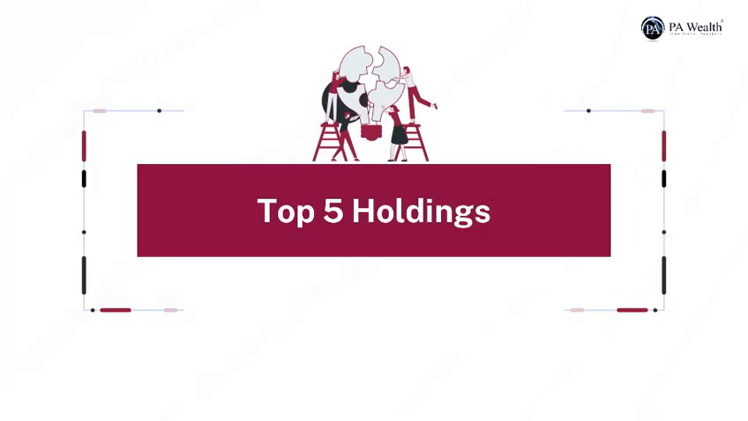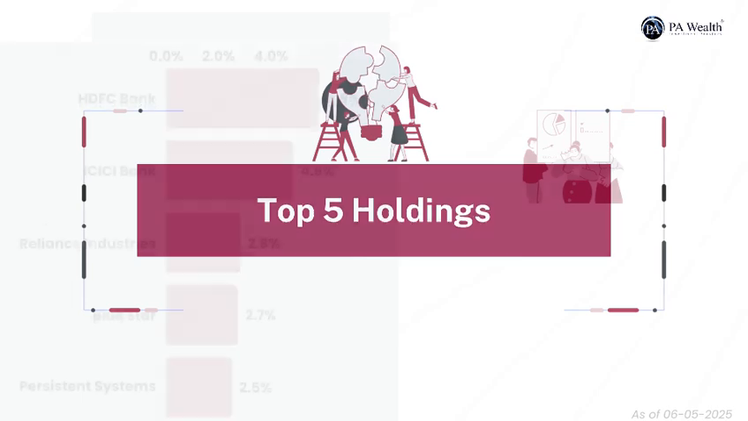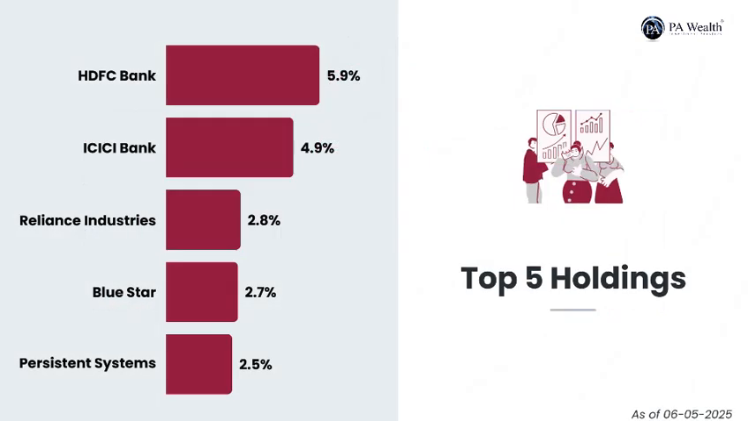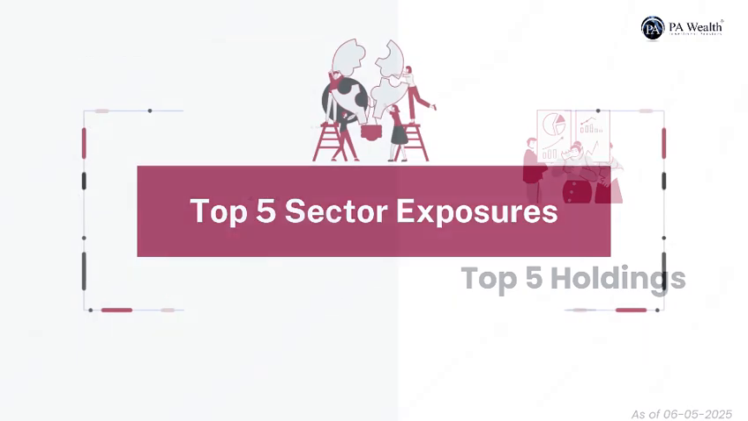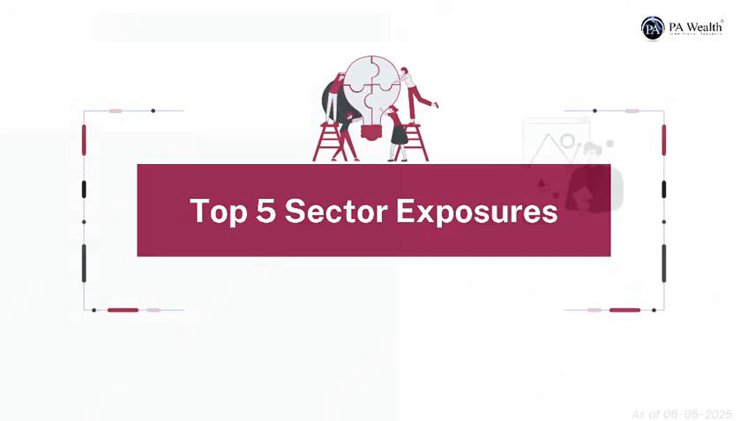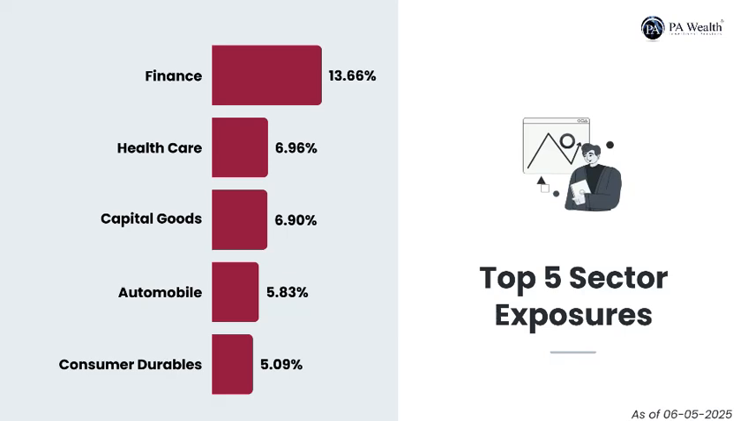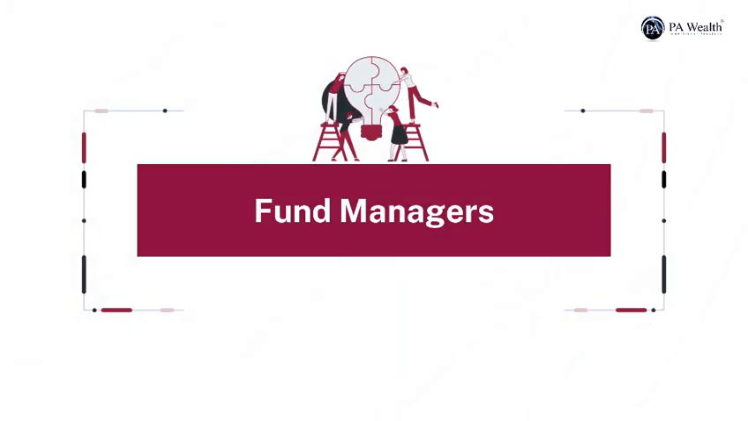Now let's delve into the top 5 holdings of the fund. Here are the top 5 holdings of the Axis Multicap Fund. These are HDFC Bank, ICICI Bank, Reliance, Blue Star and Persistent Systems. Let's now look at the top 5 sector exposures. Here's a breakdown of its top 5 sector exposures, which includes finance, healthcare, capital goods, automobile and auto components, and consumer durables. Now let's look at the fund managers of the scheme.